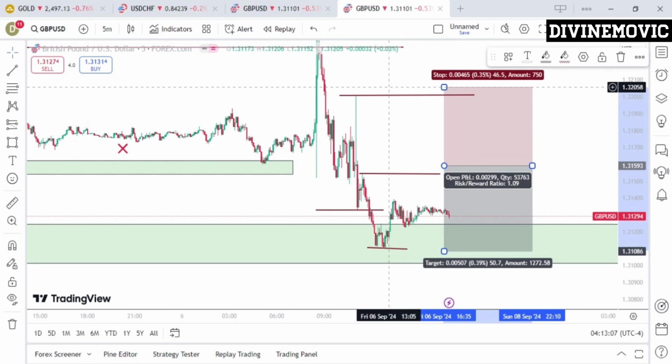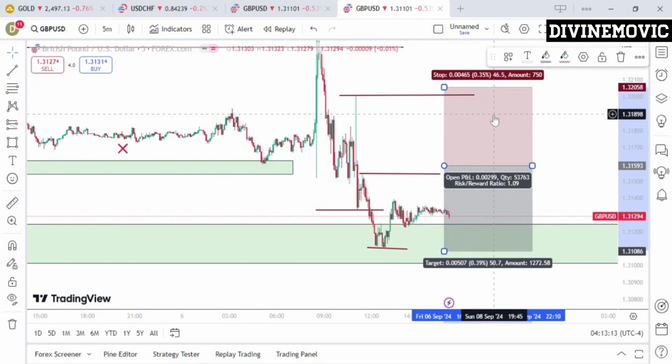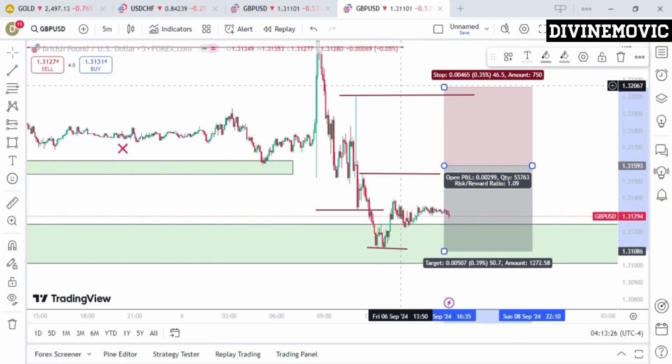and possibly depending on what price does, this is going to be my overall, what's it called, stop loss. But it's not going to be as wide as this, because I believe that if price comes to this zone and gives me a change of character, then I'm going to see a better stop loss, which is going to be like 20 pips or 15 pips stop loss. My stop loss is not always as wide as this, but because of this video, I'm assuming here to be my overall stop loss. If price stops me out at this point, that means this trade has been invalidated, but it's not going to be as wide as this.